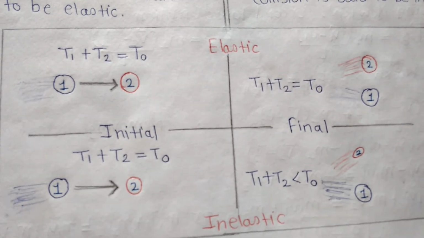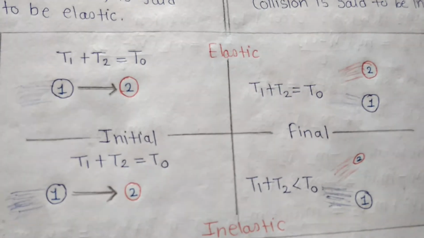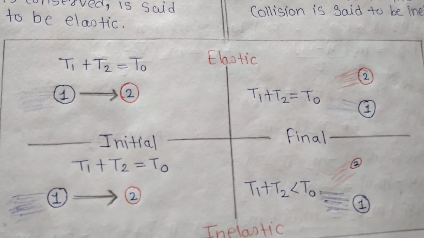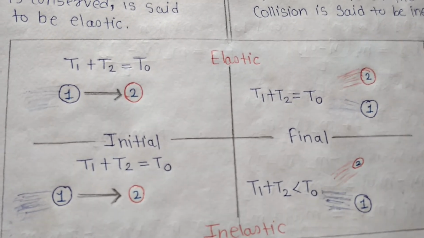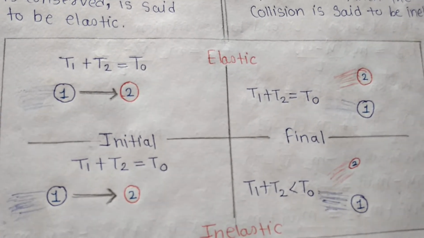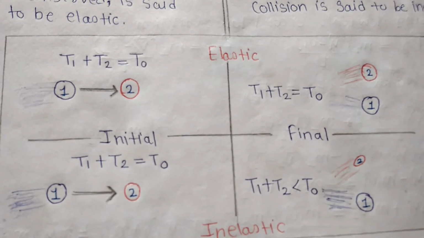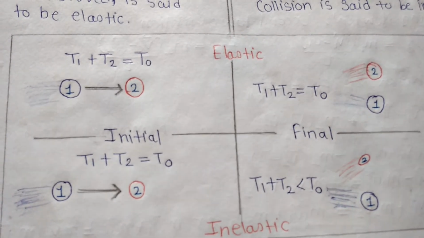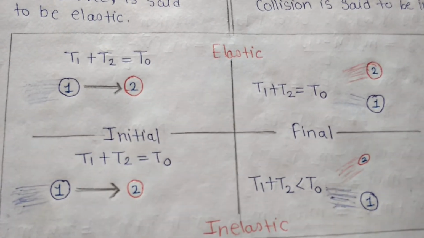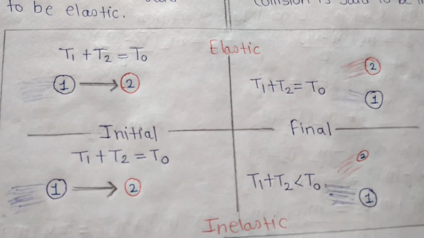We can understand the above discussion by using a simple example. First, elastic collision. Suppose 1 and 2 are two objects, and object 1 has kinetic energy T1, object 2 has kinetic energy T2. Total kinetic energy is T0. When they collide, after the collision their velocities change, but their kinetic energy remains the same, or is conserved. So T1 plus T2 is equal to T0, same as before.